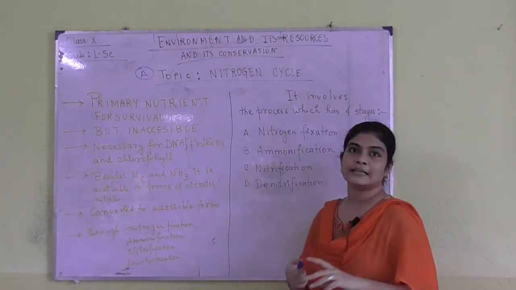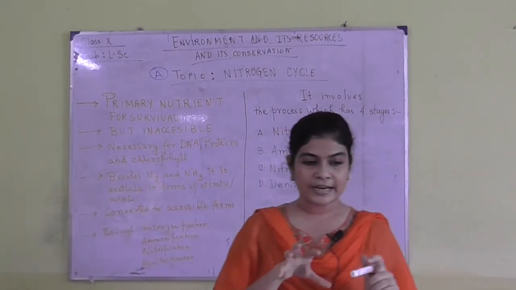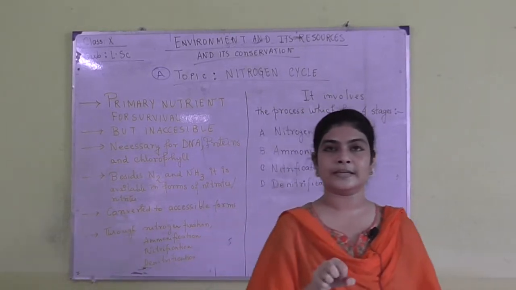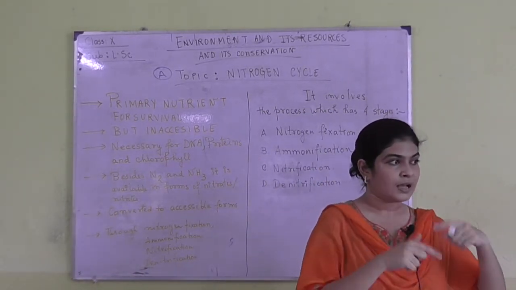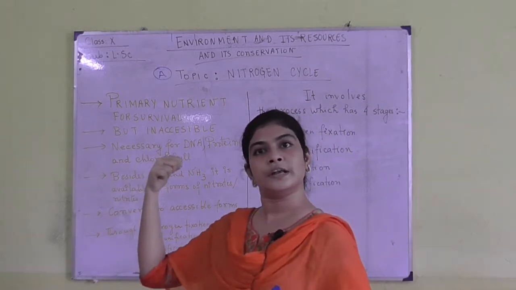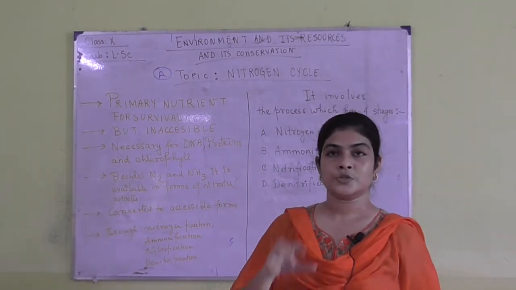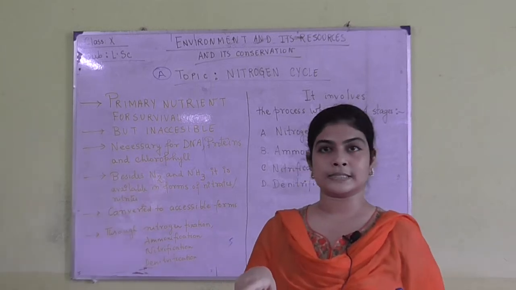What is the nitrogen cycle? Different kinds of biogeochemical cycles generally mean the movement of a particular nutrient along the different strata of our environment. That is basically a biogeochemical cycle.